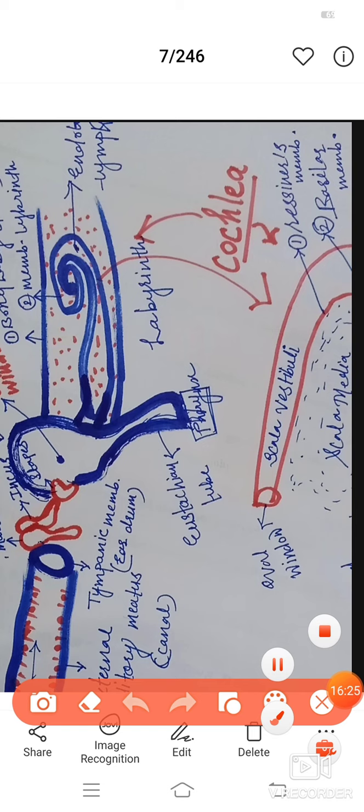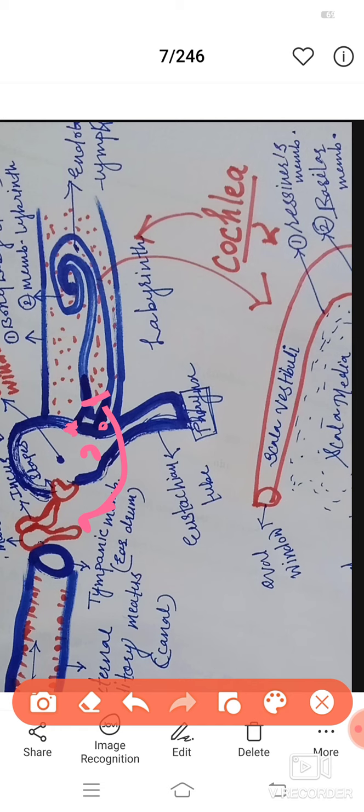See that cochlea, this one, is attaching to the middle ear. This one is the middle ear. The Eustachian tube is also part of the middle ear. Means the cochlea has an attachment with the middle ear. Means this one should be the oval window, and this one should be the round window. Both are opening into the middle ear.